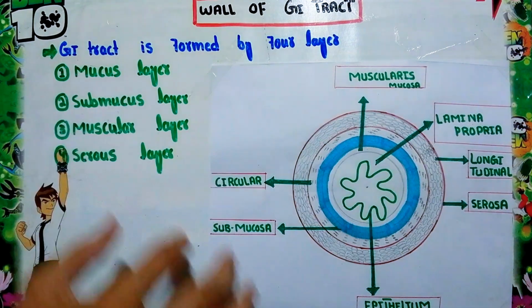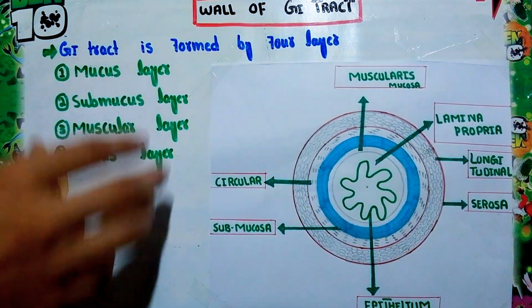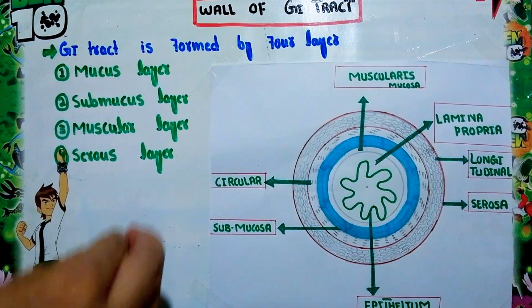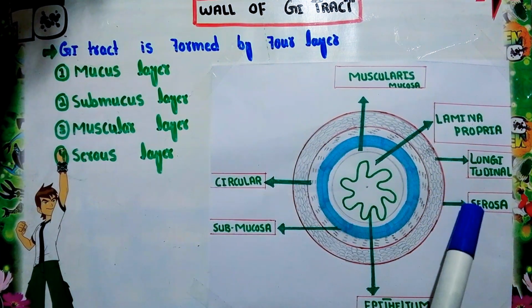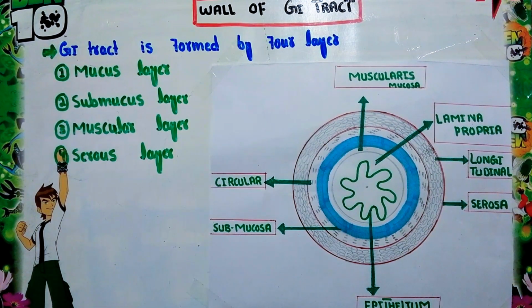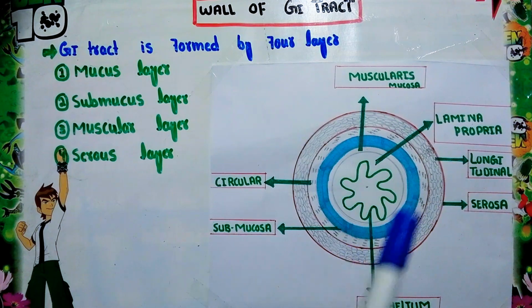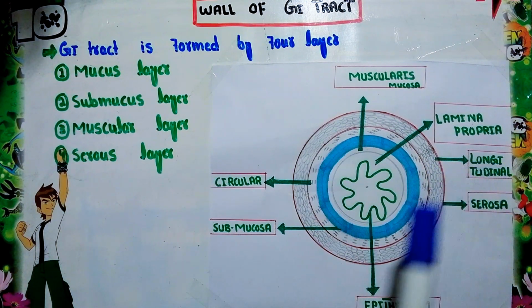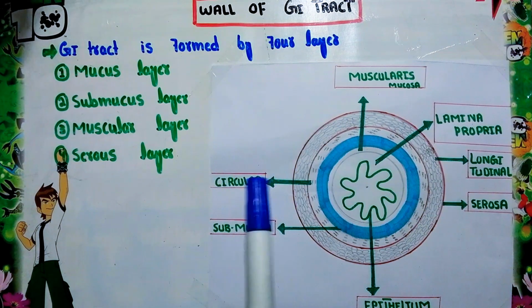Now look at the structure of the wall of the GI tract. These are the four layers present in the GI tract. This is the outermost layer, called the serous layer or serosa. Inner to the serous layer is the muscular layer. Here two types of muscle are shown in the figure: the longitudinal muscles and the circular muscles.